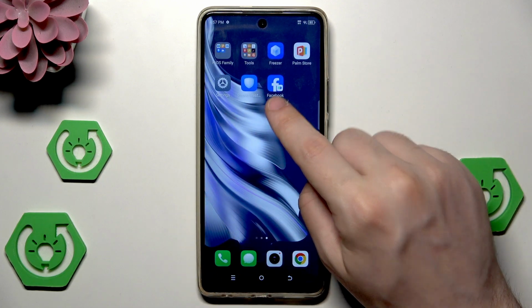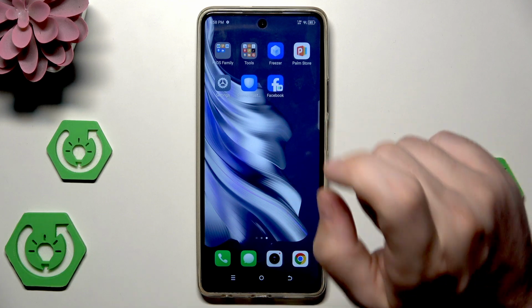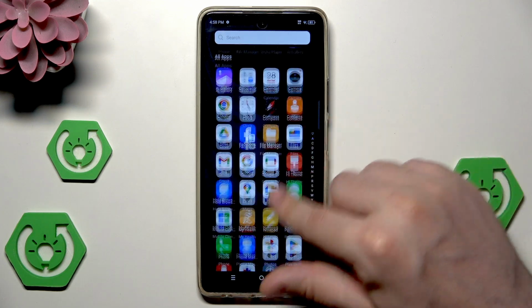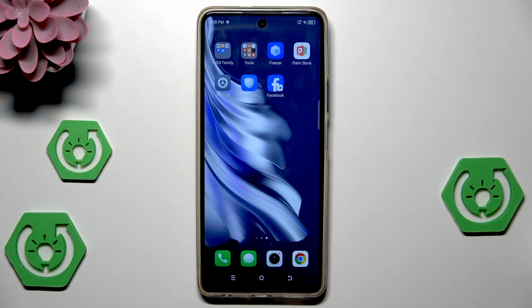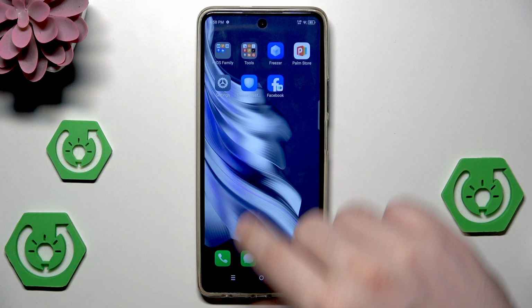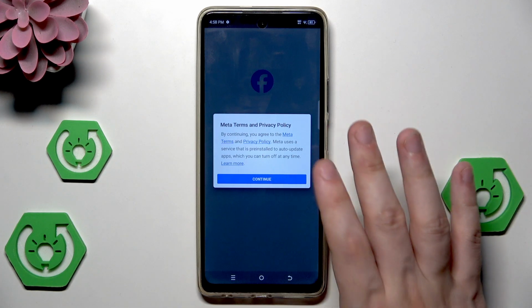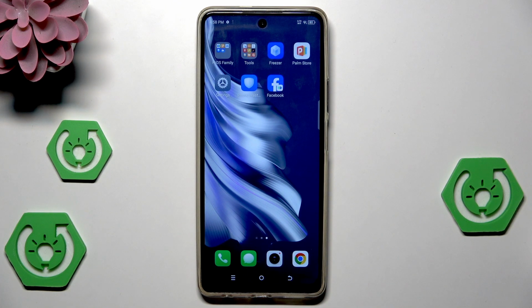Let's see. In here now you can see that this Facebook appeared with this icon, and that's our cloned Facebook. So for example, we have our normal Facebook for our day-to-day use, and that's the Facebook that we are currently logged in. But we also, let's say, have a second account that we want to also use. We can simply create the clone app, and here on that new Facebook we can log into our account.